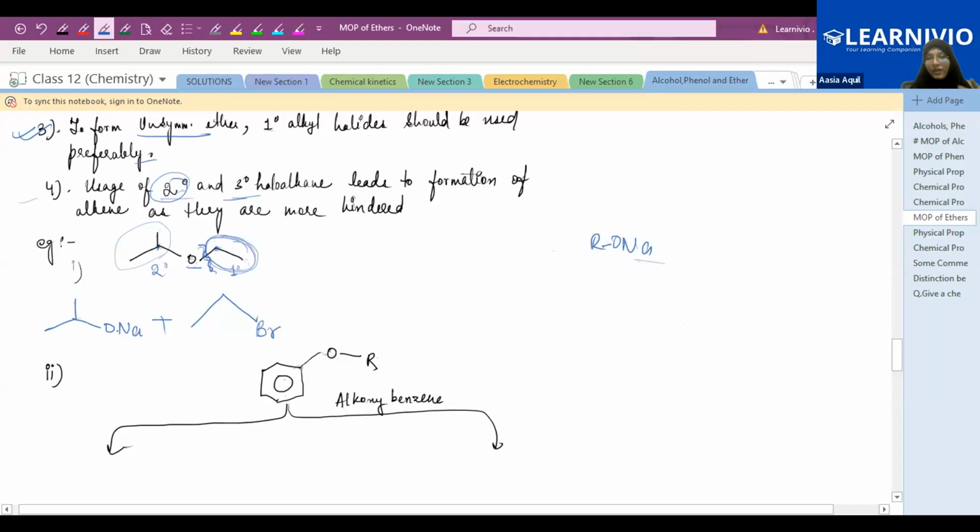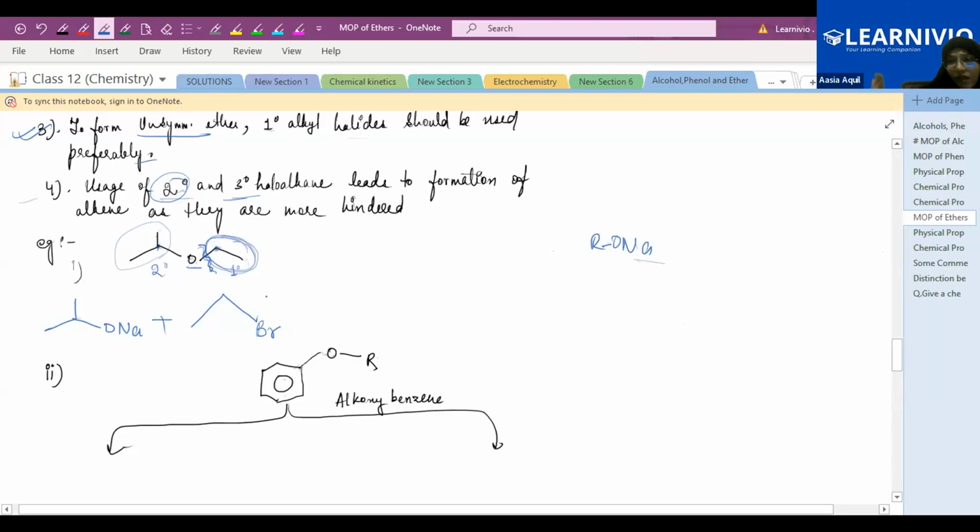So if there is a product given in your exam, they will ask you how you will write the Williamson ether synthesis using this. How will you form this product from Williamson ether synthesis? So the first thing, you have to analyze the question. Just check which group is primary and which group is secondary, right? You will prefer the primary group to form the alkyl halide. Primary alkyl halide आपको form करना है, right? This primary group से, this two carbon chain.